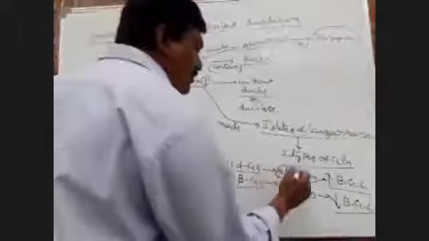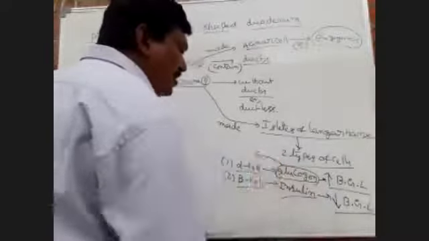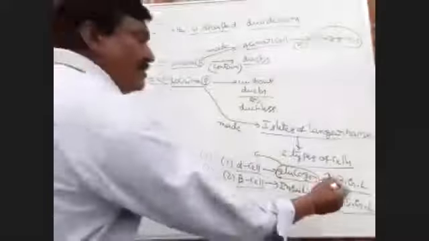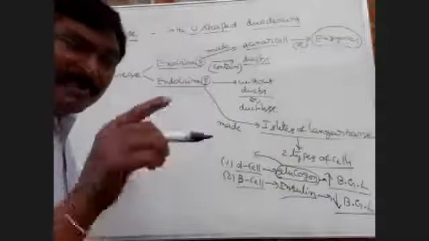So glucagon hormone is also called hyperglycemic hormone, because it increases the blood glucose level.